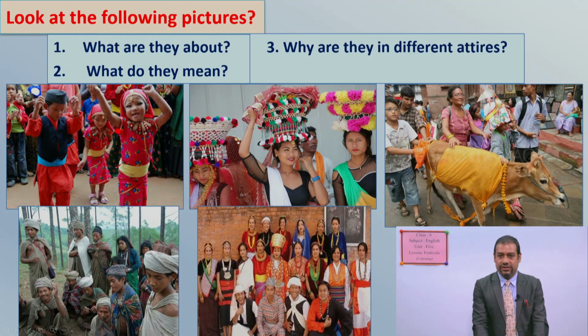See, the children are in one dress attire, the Rautes are in another attire, the Tharus are in another attire, and different people from different castes are in different attires. Look at, there is a mixed attire, okay? And if you look at here, here is also a different attire. So attire means you have to understand clothes, dress, uniform, you know. So why are they in different attires?